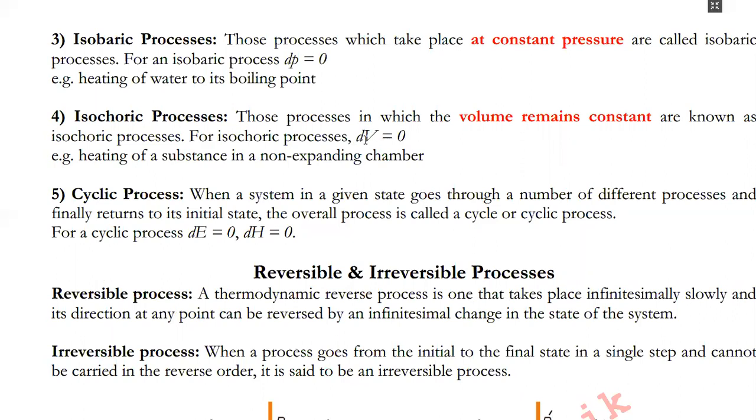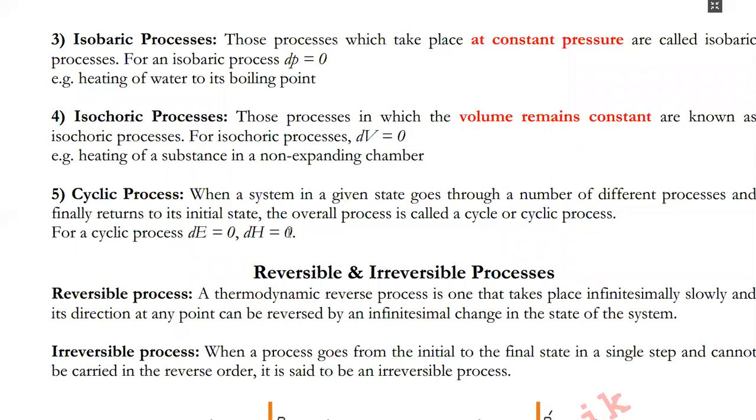Delta is the capital letter and d is the small letter. dV indicates delta V. Basically, there is no change in volume, that is why it is an isochoric process. And in case of cyclic process, dE, there is no change in energy, dH, there is no change in heat or enthalpy, that is why in cyclic process dE is equal to 0, dH is equal to 0.